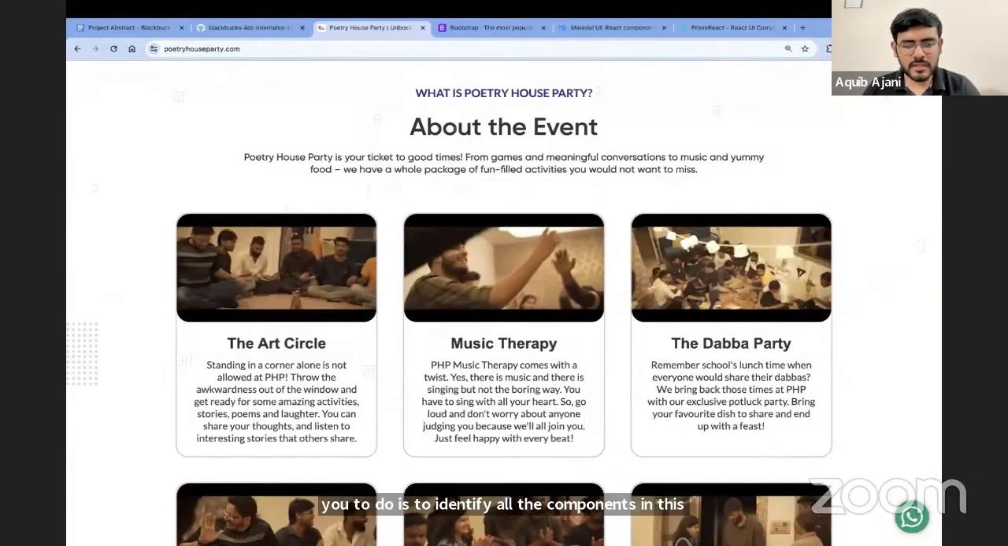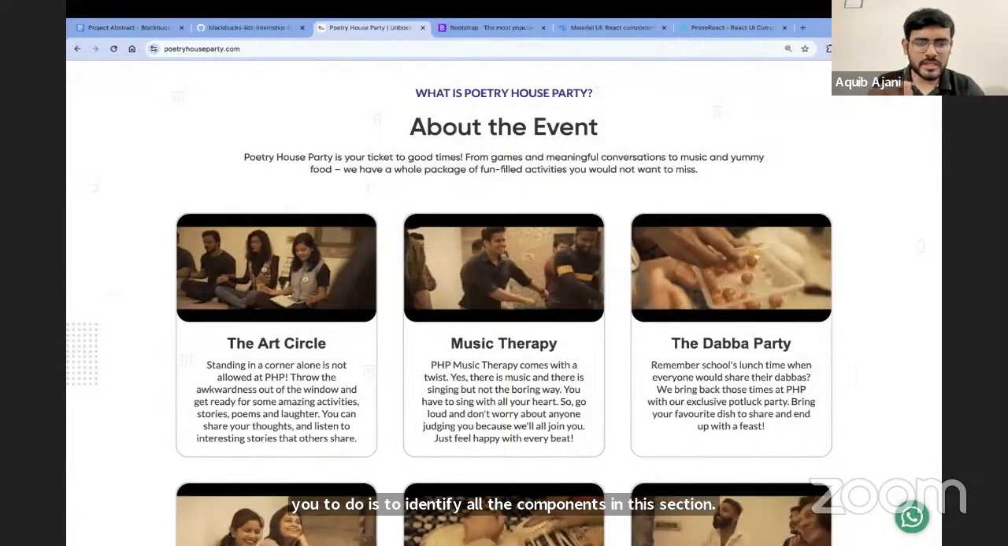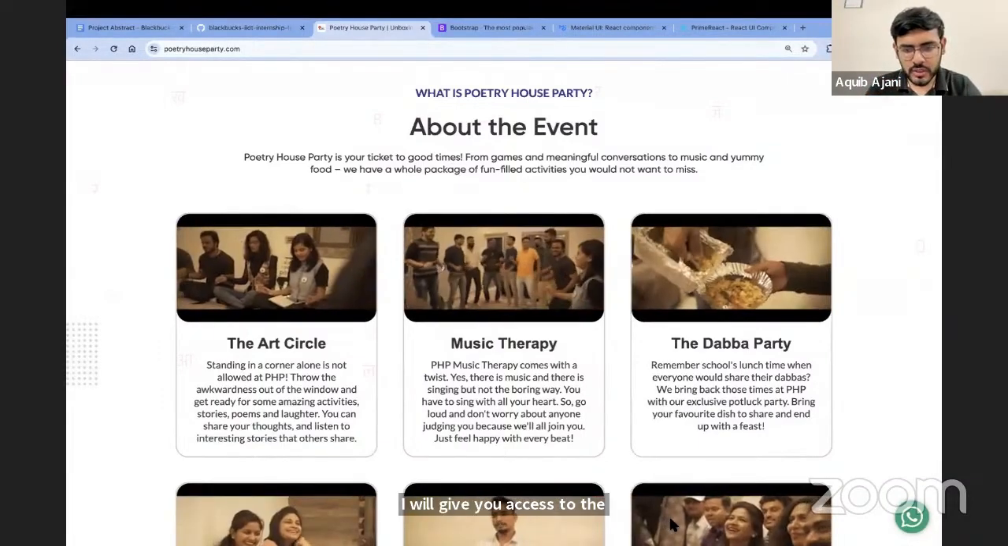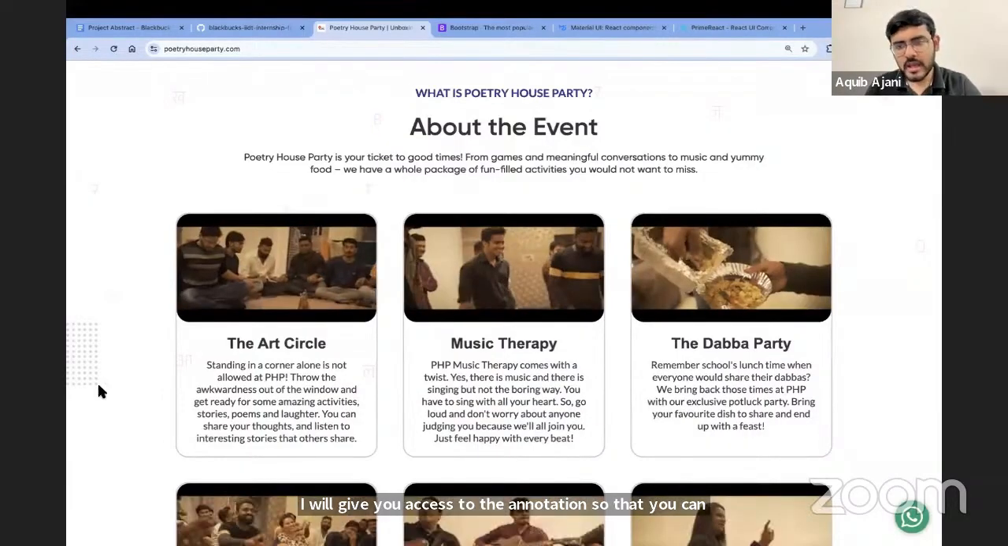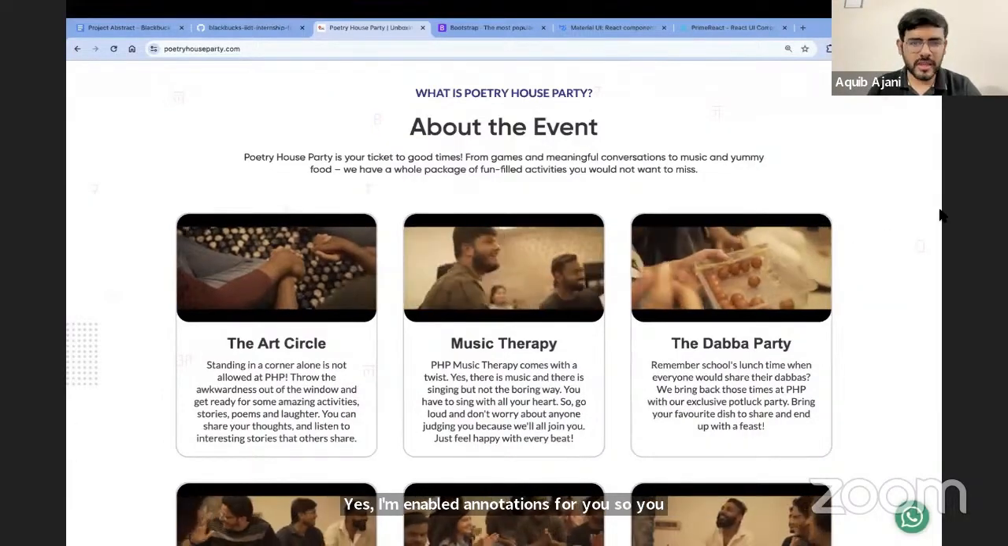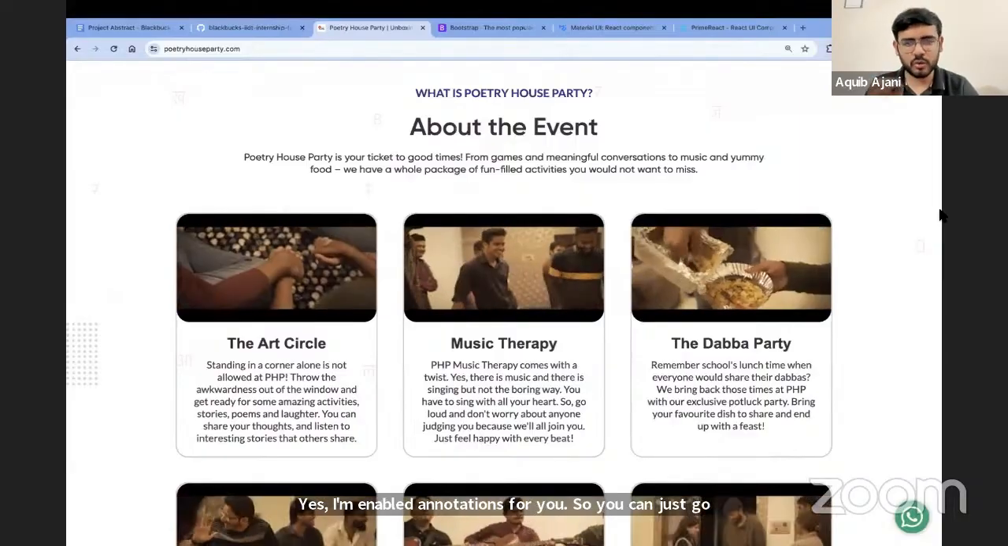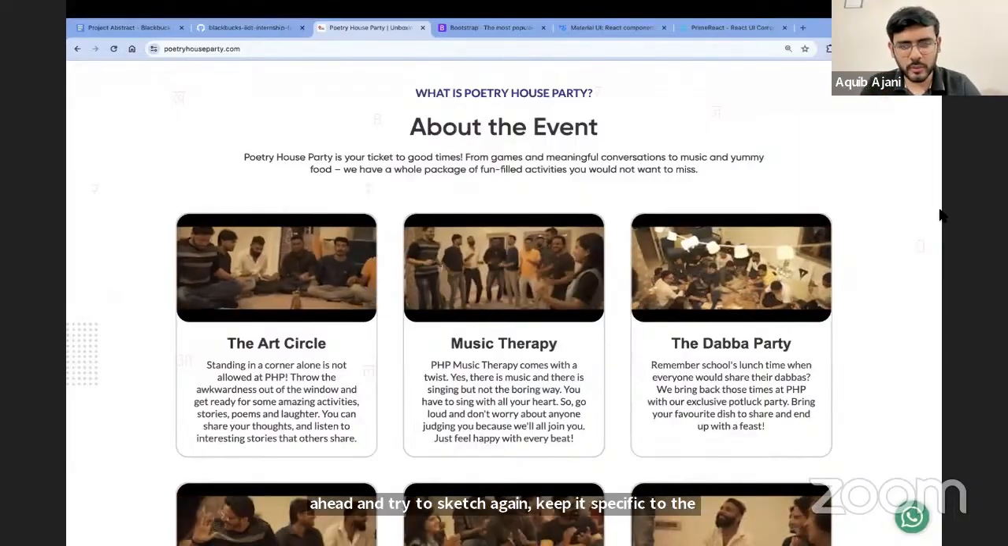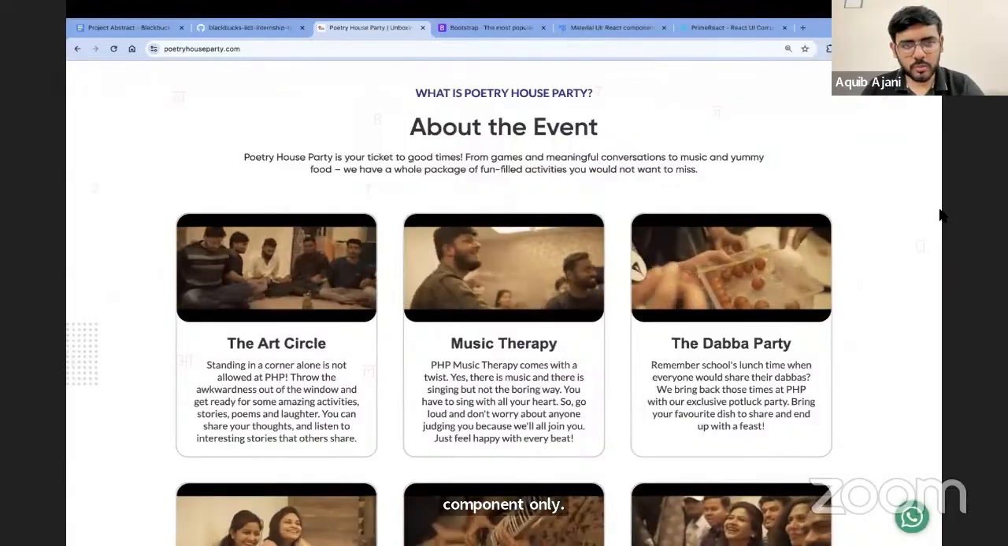I will give you access to the annotation so that you can sketch it out. Yes, I have enabled annotations for you, so you can just go ahead and try to sketch. Again, keep it specific to the component only. Let's not play around with it. But yes, the output is on the screen.